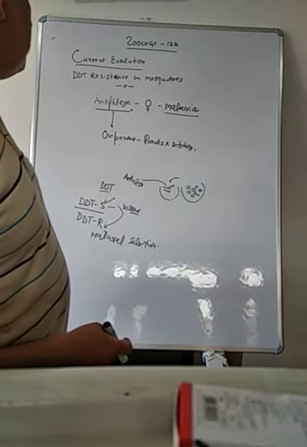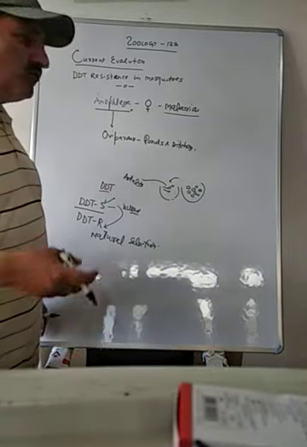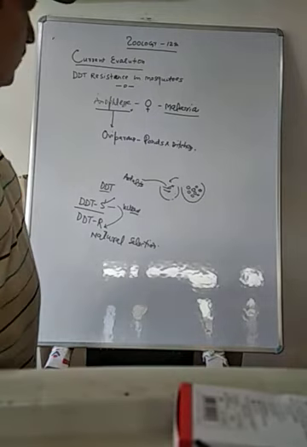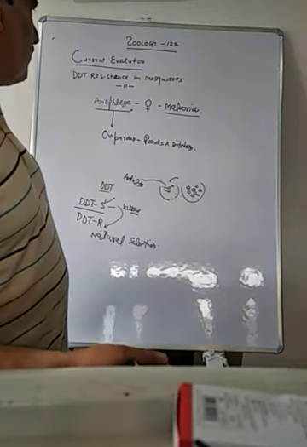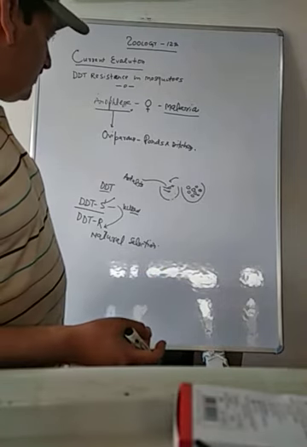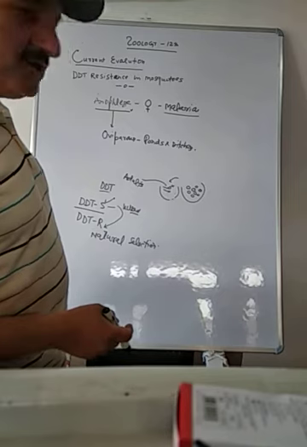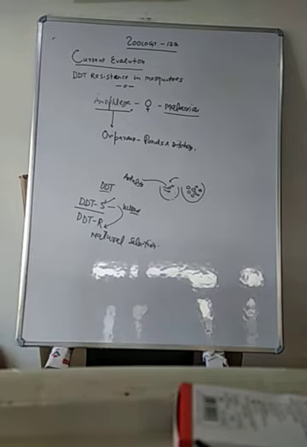So this is one of the best examples of current evolution. Industrial melanism, I have told you, and DDT resistance in mosquitoes. It is also an example of current evolution which has happened in recent years, and we have the variety of DDT resistant mosquitoes. Thanks.